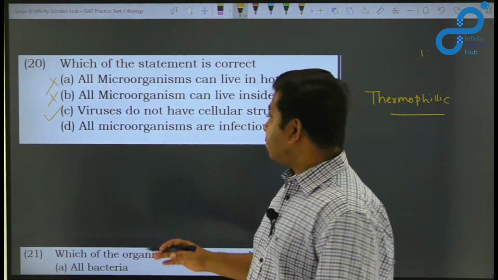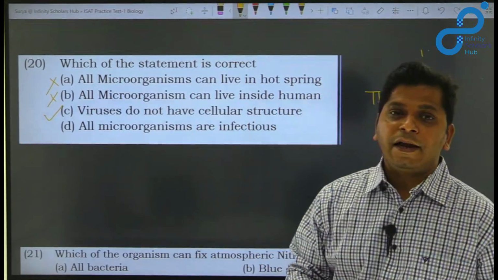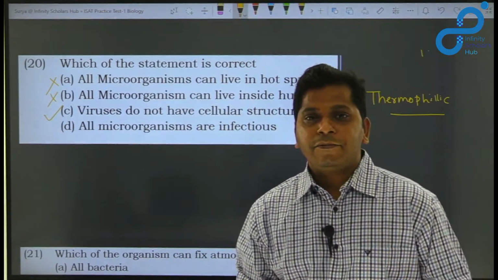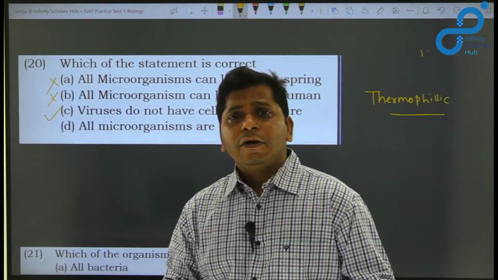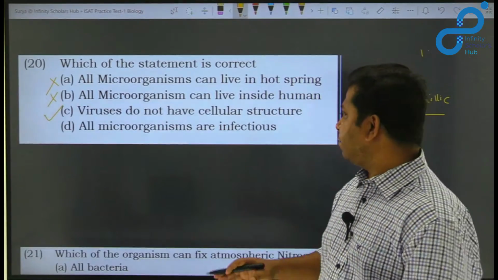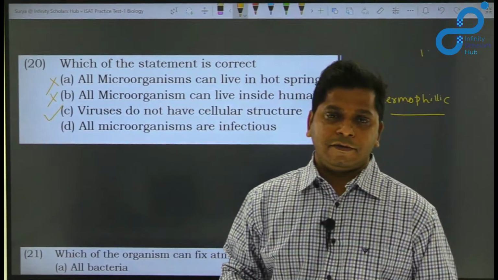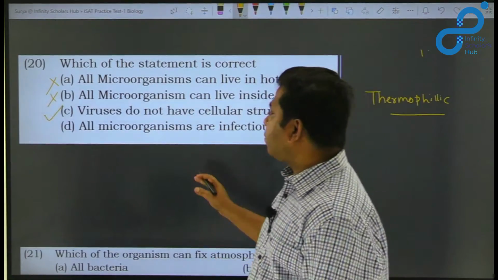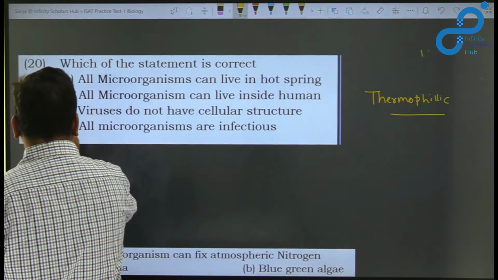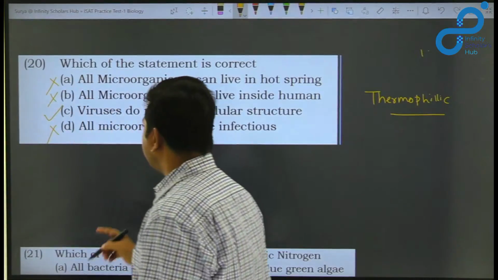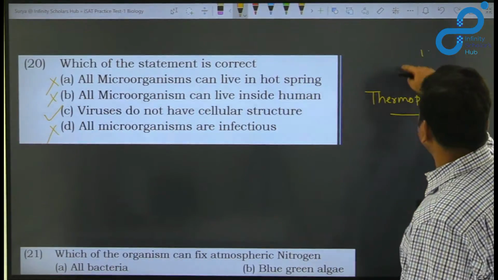There are many microorganisms that help us make different kinds of food materials and antibiotics. So they do not necessarily infect other organisms. So all microorganisms are not infectious, and this is also a wrong choice. So the third one is the correct option.